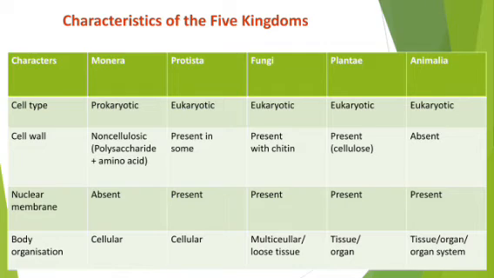So in the fungi kingdom you will find that eukaryotic cells of the same character come together to form a multicellular body, and they form loose tissue. Clear? And the organism looks like a group of tissue. Clear?